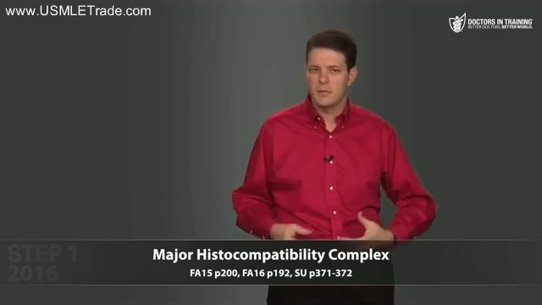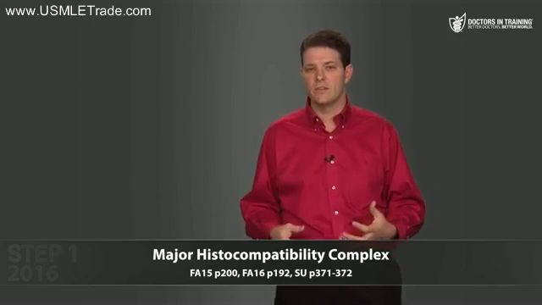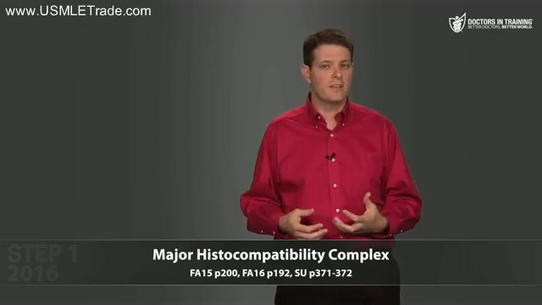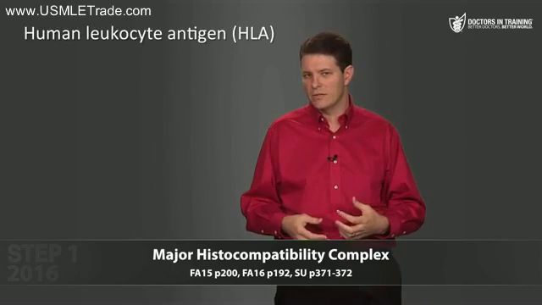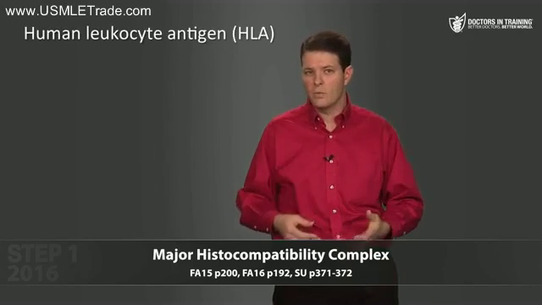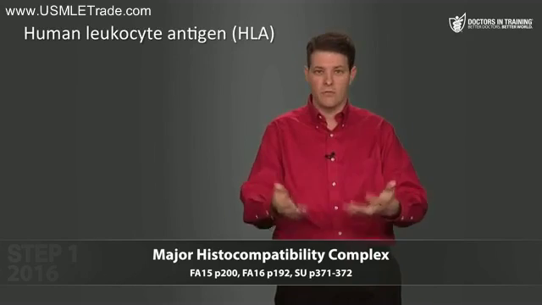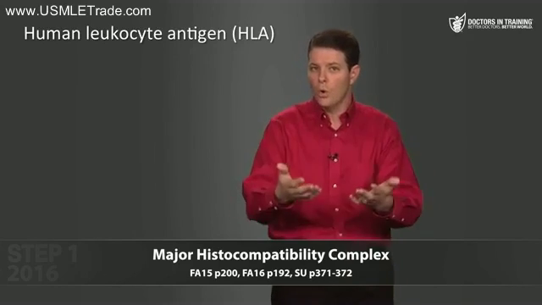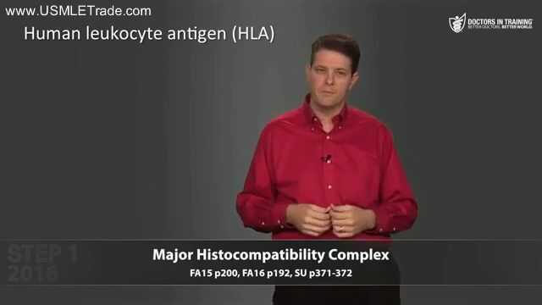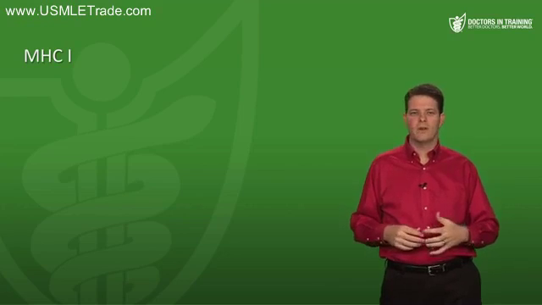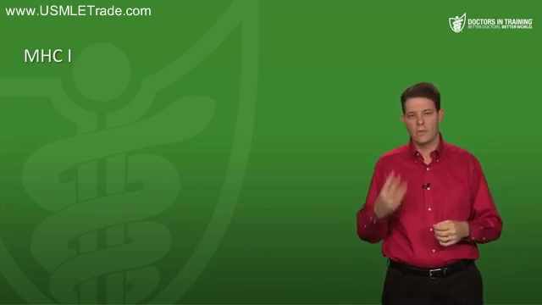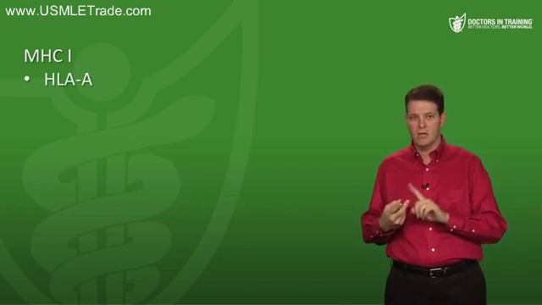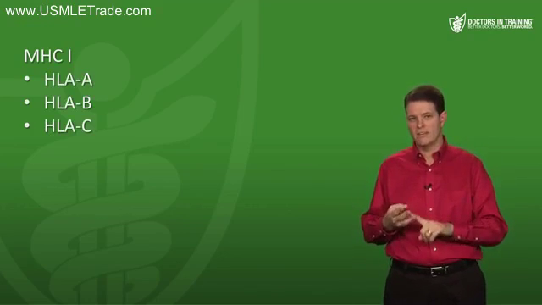Like all proteins, MHCs are derived from very specific genes. The genes that code for the MHCs are called the HLA genes, human leukocyte antigen genes. And just like your MHC1 molecules are unique to you and different from my MHC1 molecules, your HLA genes are different from mine. Again, MHC1 molecules are found on virtually every nucleated cell in your body, and they're coded for by 3 genes, HLA-A, HLA-B, and HLA-C.